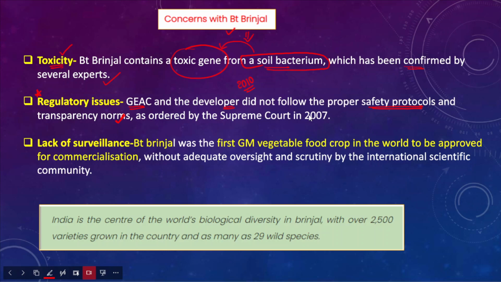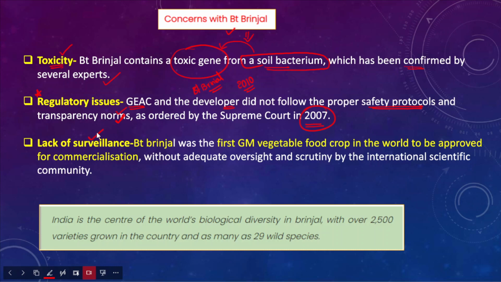Therefore, the Supreme Court had ordered in the year 2007 that every company which manufactures these GM crops or GM seeds must follow the safety protocols and transparency norms. However, with respect to the BT brinjal variety, these safety norms were not followed strictly. So this is another major problem that is being associated.